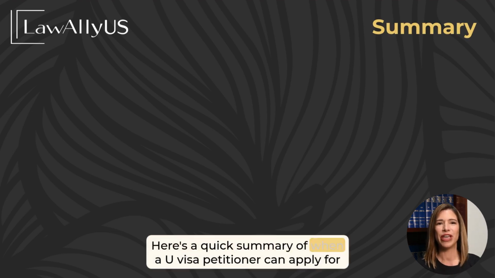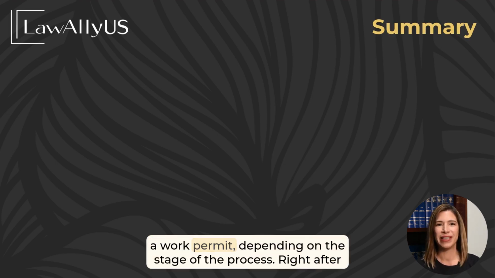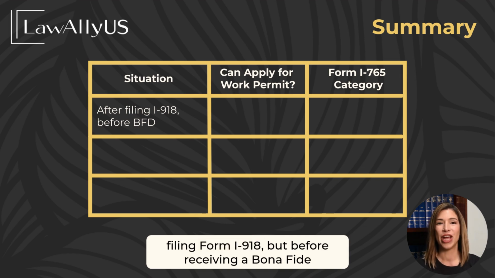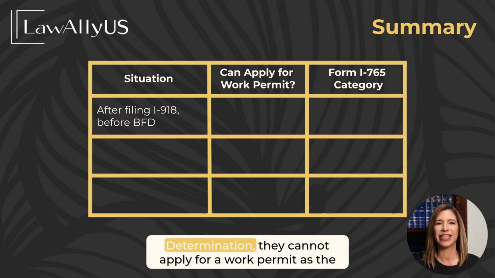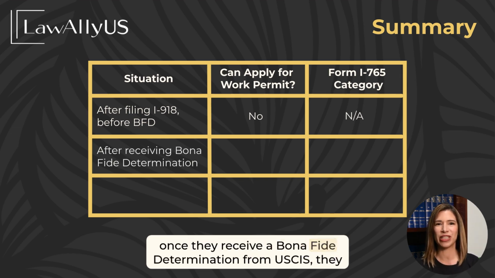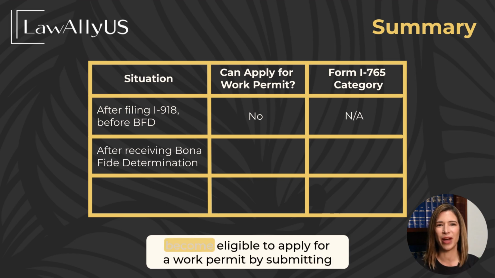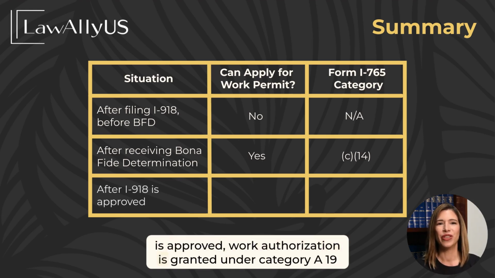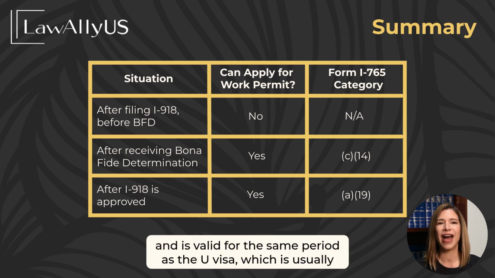Here's a quick summary of when a U visa petitioner can apply for a work permit, depending on the stage of the process. Right after filing Form I-918, but before receiving a bona fide determination, they cannot apply for a work permit as the work authorization is not available at that point. However, once they receive a bona fide determination from USCIS, they become eligible to apply for a work permit by submitting Form I-765 under the C-14 category. Finally, after the U visa is approved, work authorization is granted under Category A-19 and is valid for the same period as the U visa, which is usually 4 years.